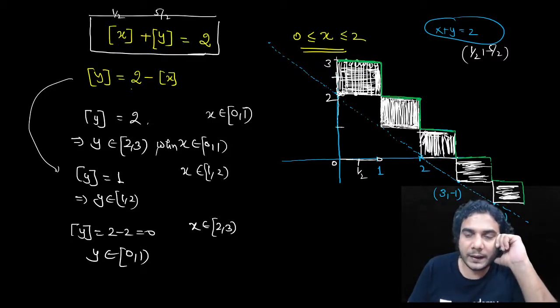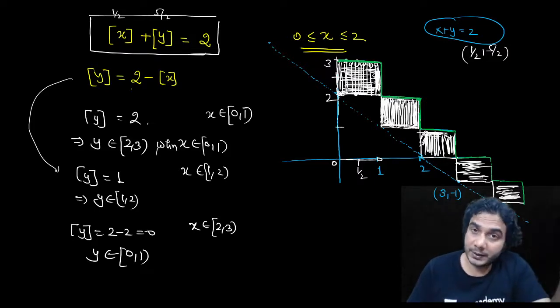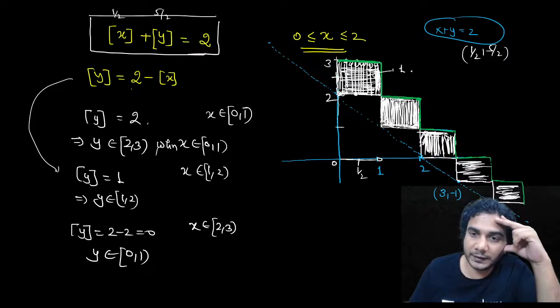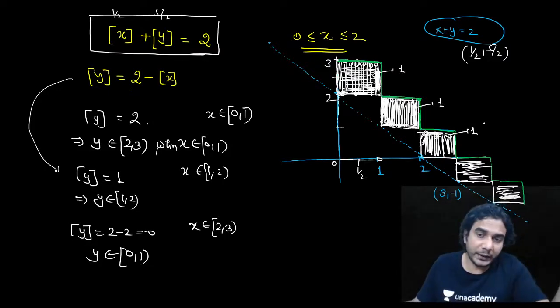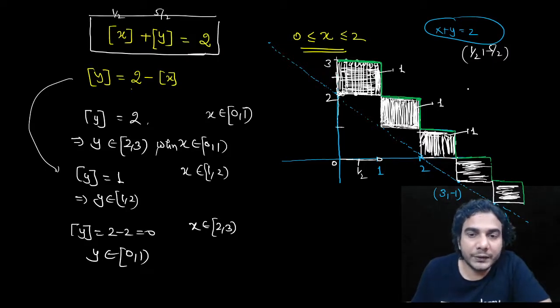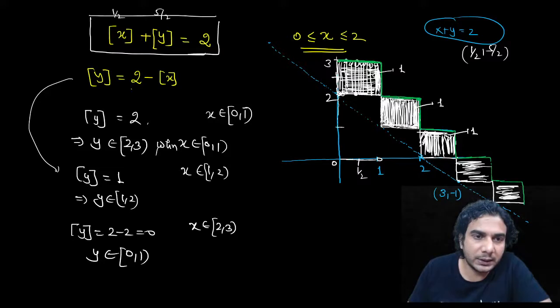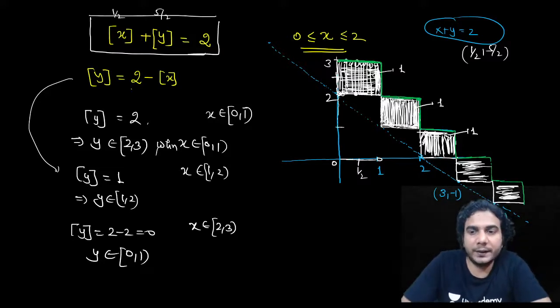If they ask you the area of the region represented by this equation in the first quadrant, what is your answer? Area of this is 1, area of this is 1, area of this is 1, right? So the answer will be 3. They can give you an interval, or in terms of x, or quadrant-wise they can ask the area of this. I hope you have got it. It's a very beautiful graph.